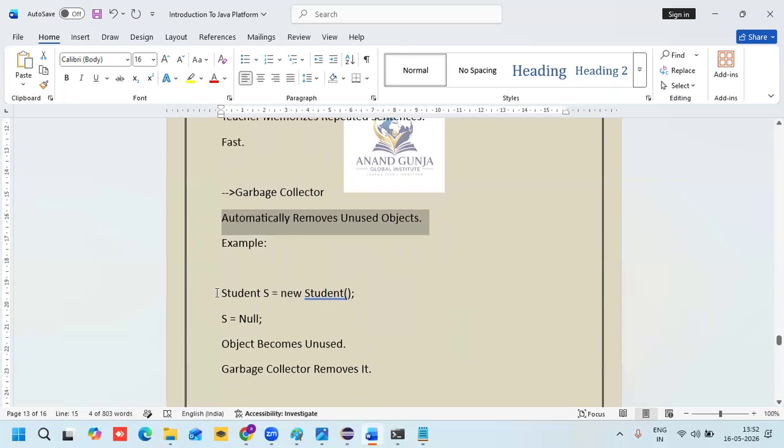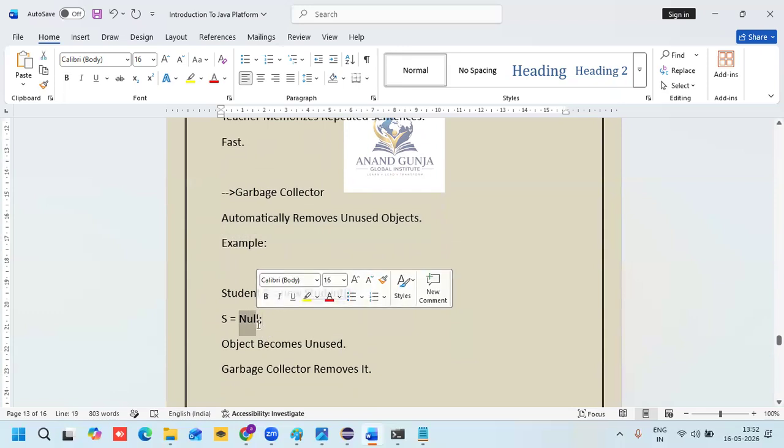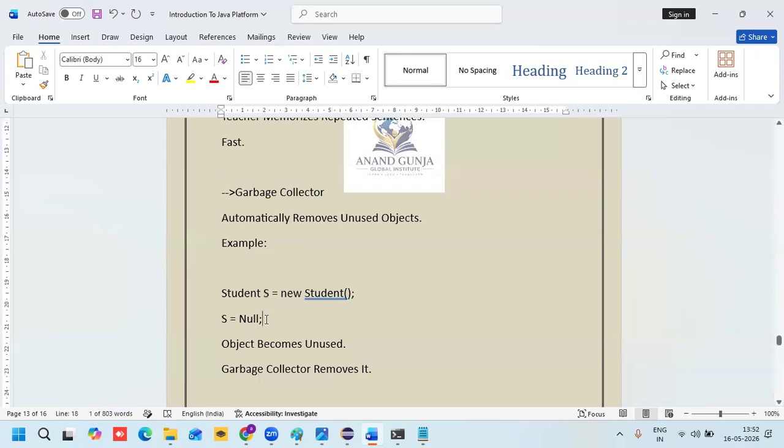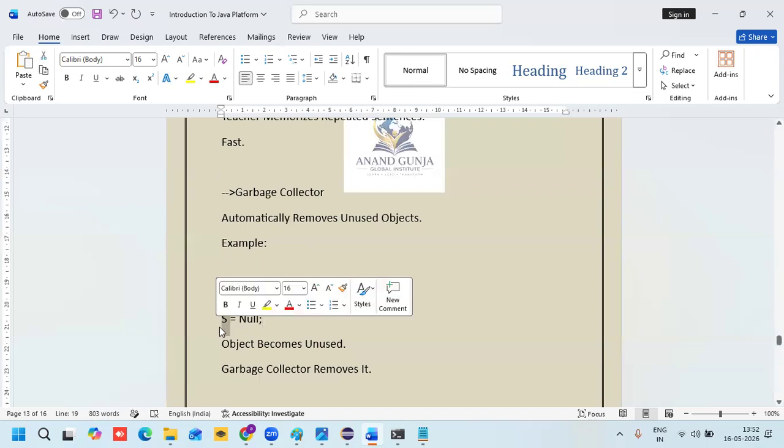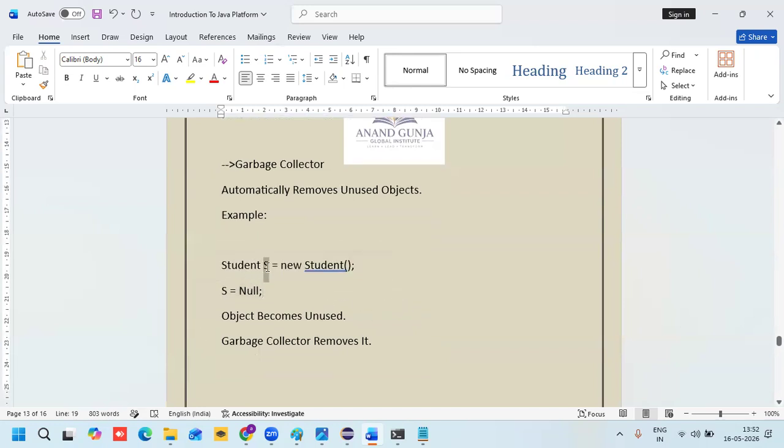See, Student S is equal to new Student. Then S points to null. Null means nothing. I am not pointing to this S object anymore, so what will it do? It will delete. By default, the S will be removed from the memory pool, the heap memory. The object is stored in heap memory. If you are not assigning any value to that object, the garbage collector will automatically remove it.